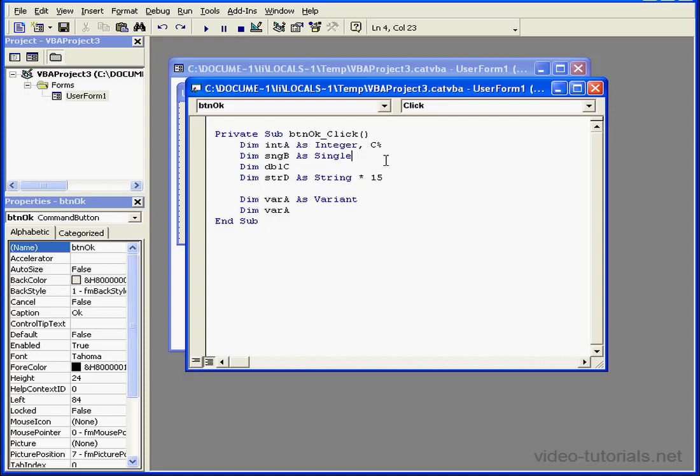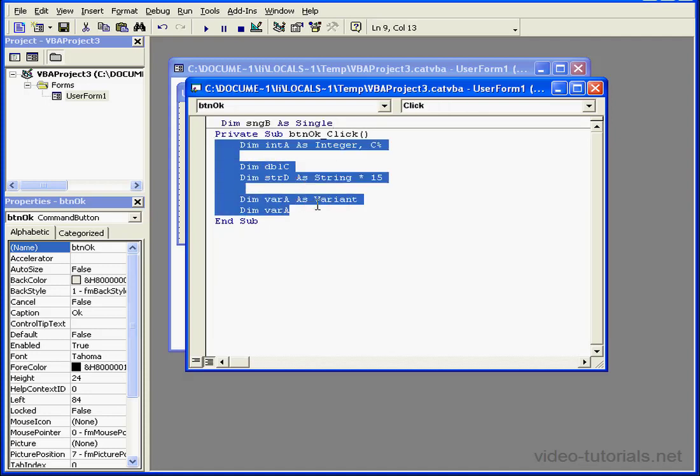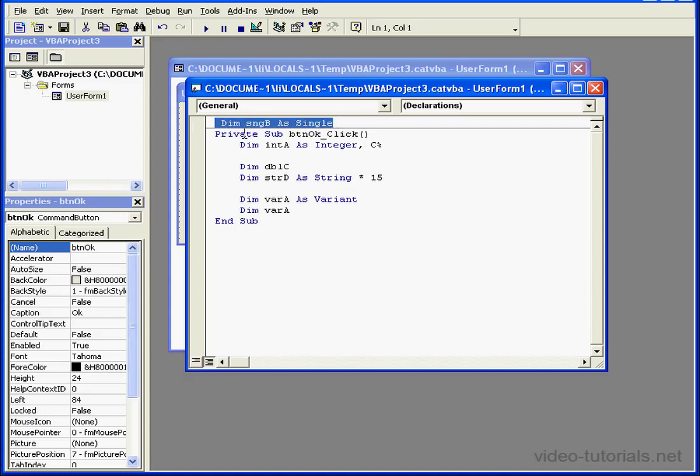Let's take a look at scoping variables. A variable scope determines in which module and procedure a variable can be used. For example, let's look at my code here. All these variables can be used inside this procedure. If I declare this variable before the first statement in this module, however, this variable will be visible in the entire module.